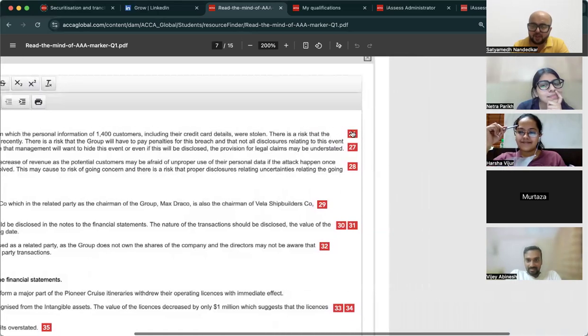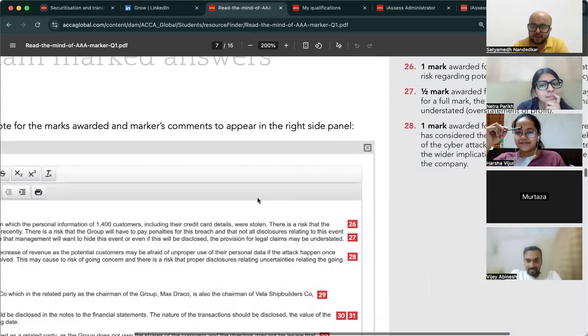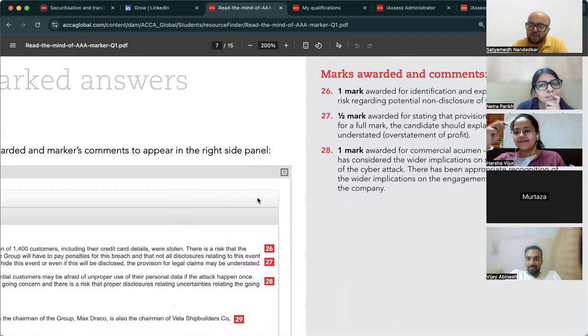अब बट हम 26, 27, 28 देखेंगे. 1 mark for identification and explanation of risk regarding potential non-disclosure. Half mark awarded for stating that provisions may be understated. For a full mark, the candidate should explain that expenses will be understated. And 1 mark awarded for commercial acumen. The candidate has considered wider implications on stakeholders of the cyber attack.